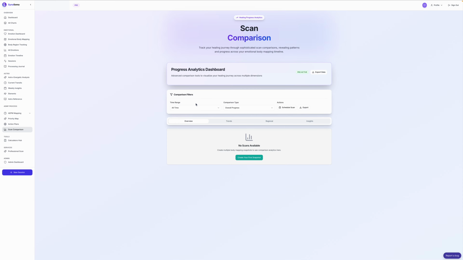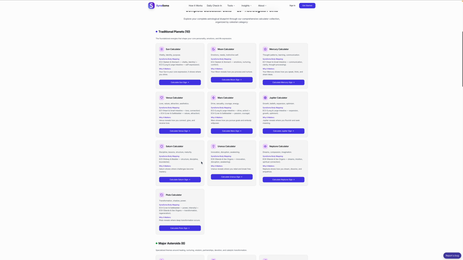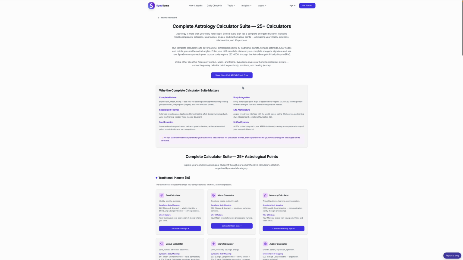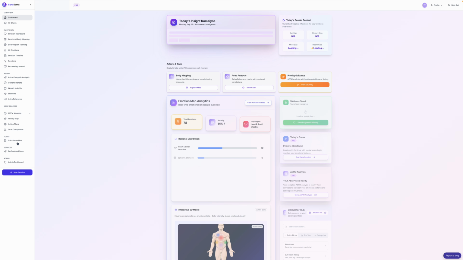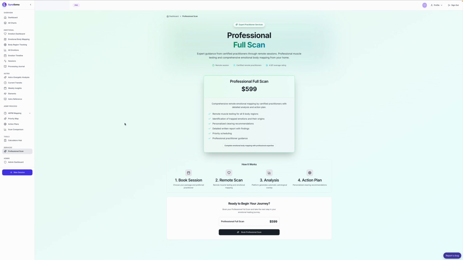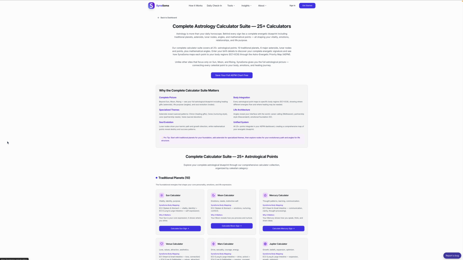Again, if you want to look at different scans, you can. This was just done in one scan, so you're not going to see a comparison, but this will start to show up here. If you want quick access to some of those calculators, you can link that and get access to that from your dashboard as well. And if you do want to hire a practitioner to do a scan for you, you can book that directly from your platform here.